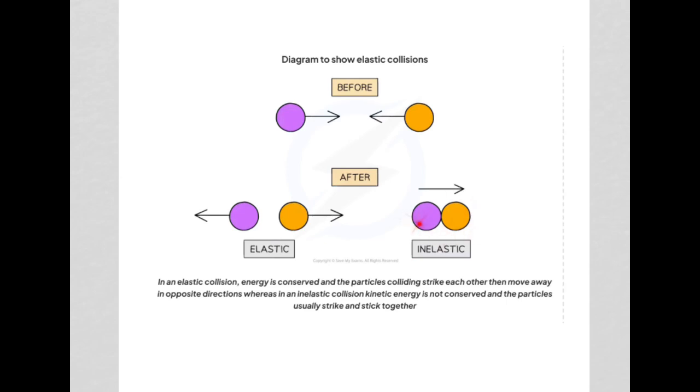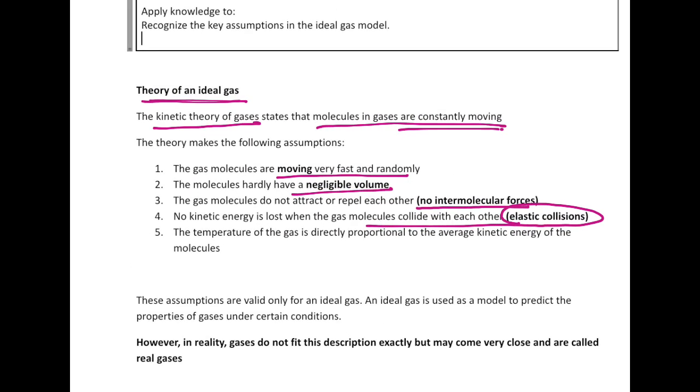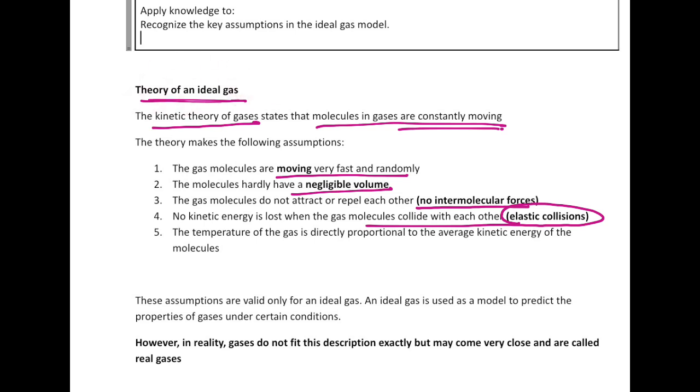When the collision is inelastic, it means that some energy is lost. So then the particles will not move in opposite directions. They can stick together or they can change the direction of motion of any of these, right? So we're assuming, according to the ideal gas theory, that all collisions are elastic collisions.